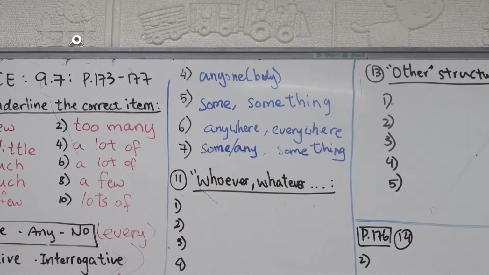Check your answers, please. Number 2 is any. Number 3 is nobody, no or no one, everybody or everyone. And then number 4 is anyone or anybody. Number 5, some, and then the second part is something. Number 6 is anywhere, and then everywhere. Number 7 is some or any, and then the next part is something. Okay? Be careful, it's one word, okay? One word.